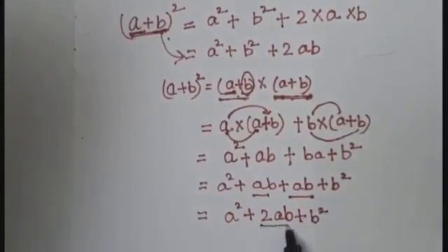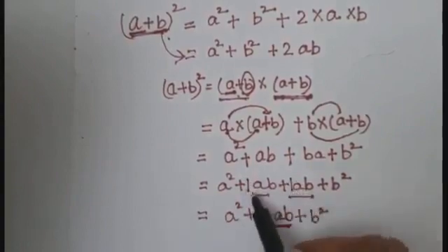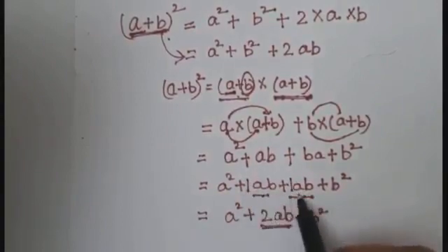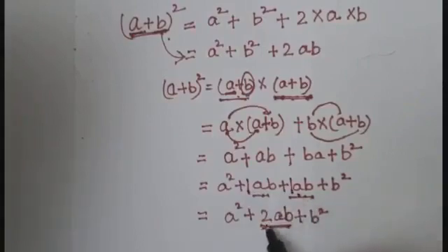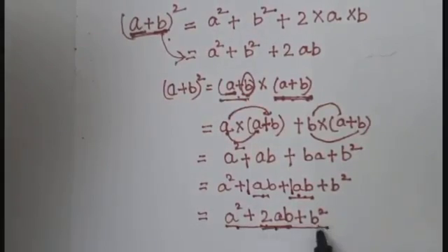You know this how 2AB comes? Because 1 is here, 1 is here. These are two like terms. So 1 plus 1 gives you 2. So finally we get a square plus 2ab plus b square.